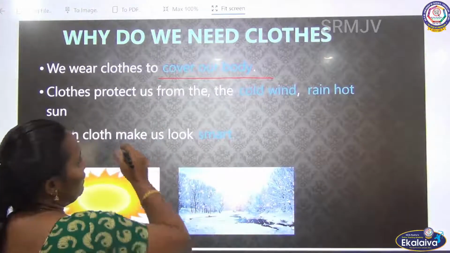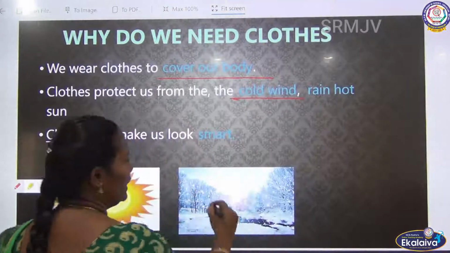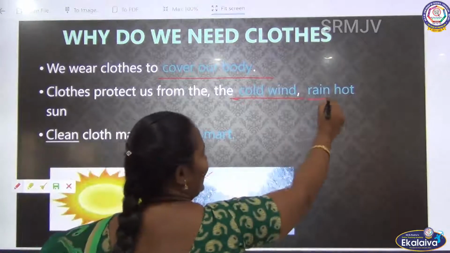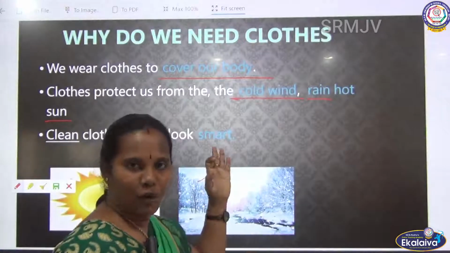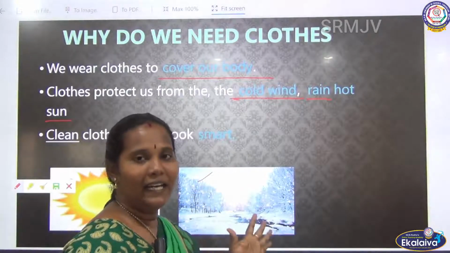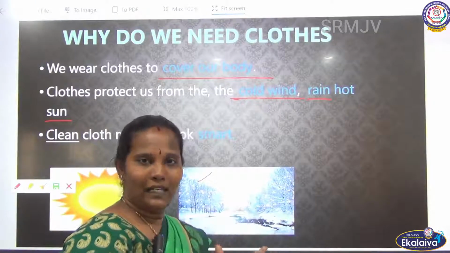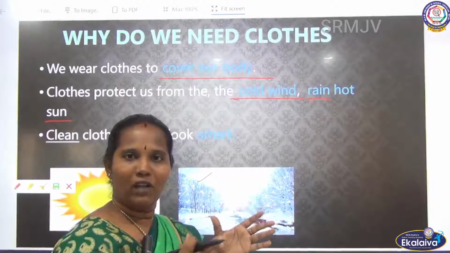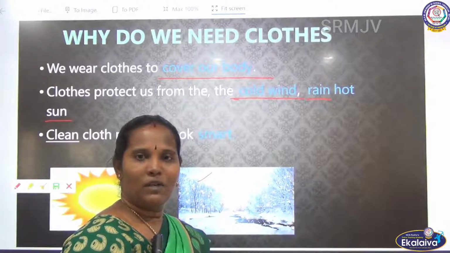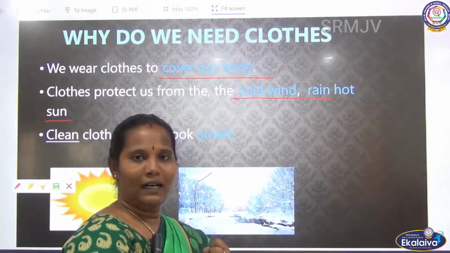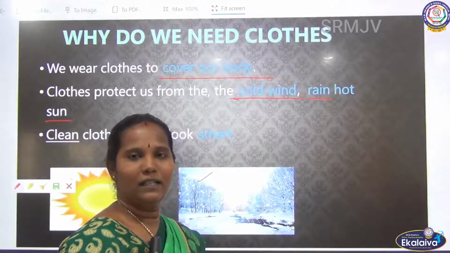Listen, we want to cover our body to protect it from the cold wind, and then rain, hot sun, like that. We cover our body from the cold wind, hot sun, rain, even insect bites also. Is it or not? Without dress, you cannot stand in the sunlight at 12 o'clock in the afternoon. It is not possible, because we have some irritation on our skin. So, we want to cover our body, isn't it?